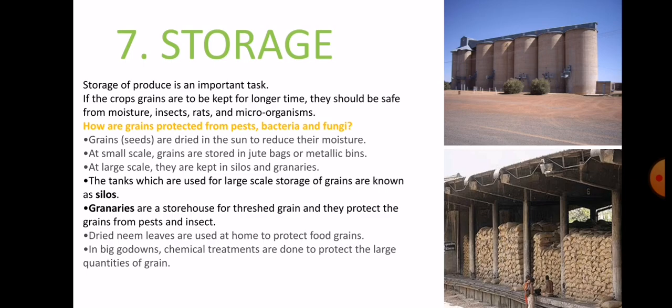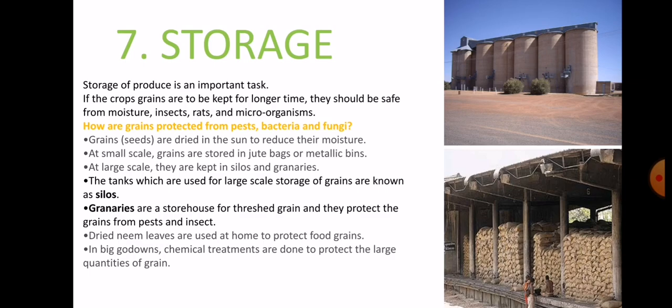If the production is at large scale, then they should be kept in silos and granaries. Silos are tanks which are used for large scale storage.